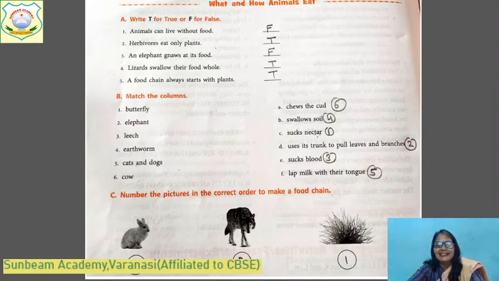Butterfly, it sucks the nectar, na? An elephant uses its trunk, with the help of its trunk it pulls the leaves off the branches and eats. And leech, how does a leech eat, beta? It sucks the blood. It lives on the body of other animals, na? And how does an earthworm eat? Earthworm swallows the soil. How will you match earthworm? It swallows the soil and lives in soil.